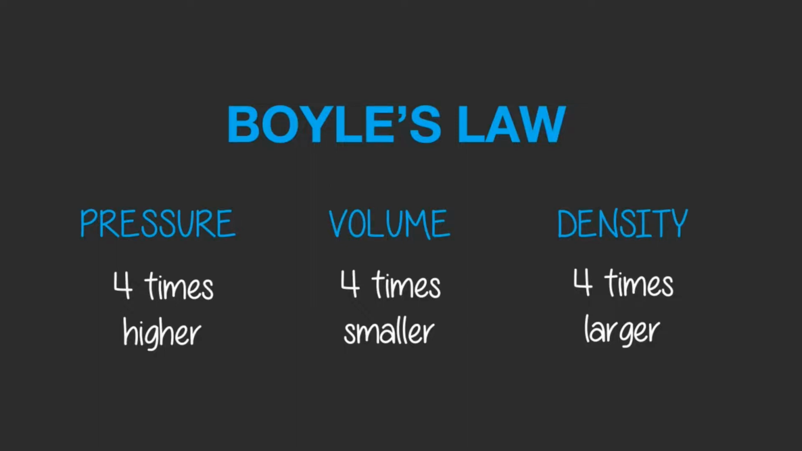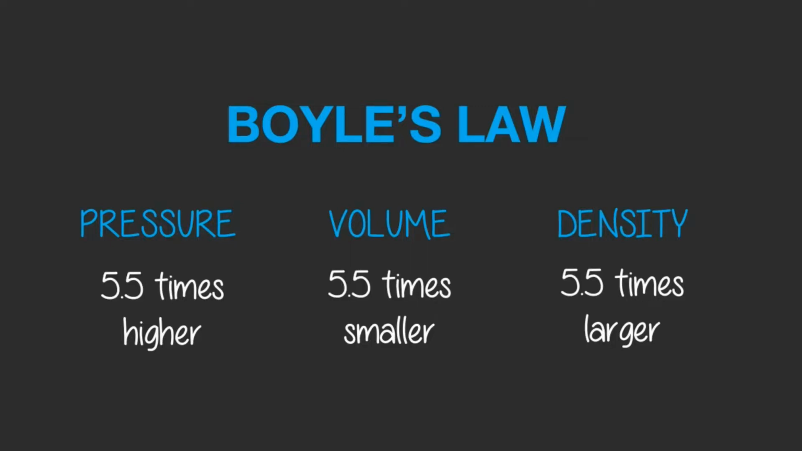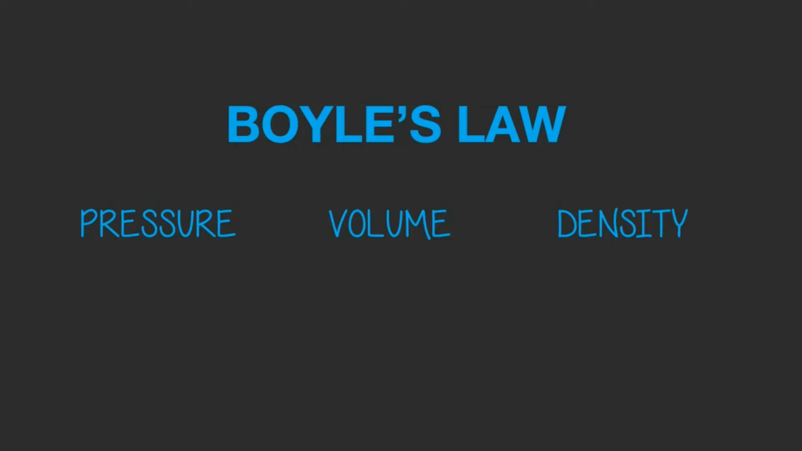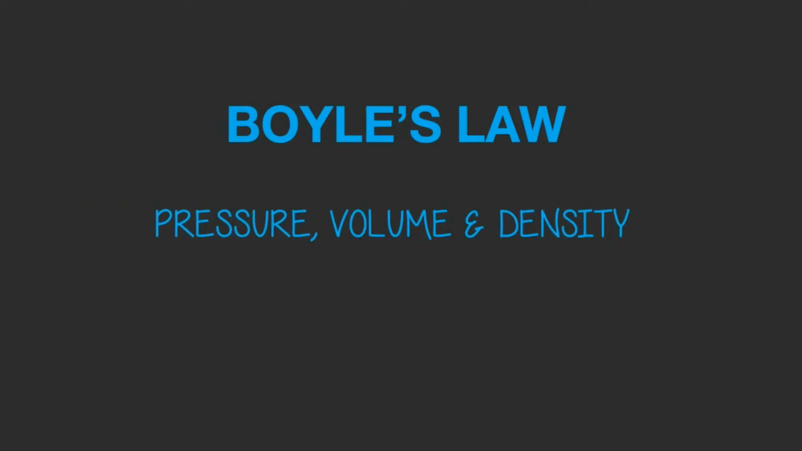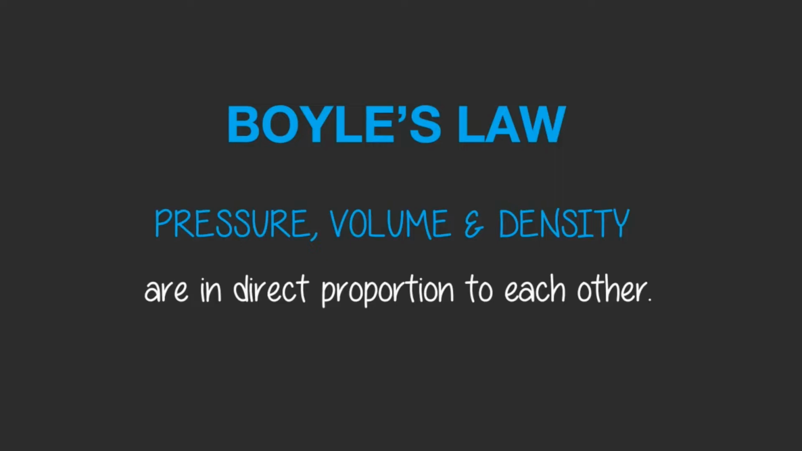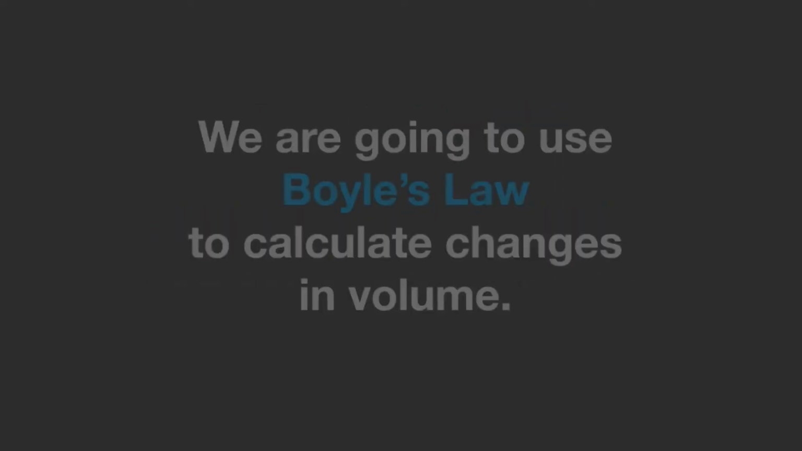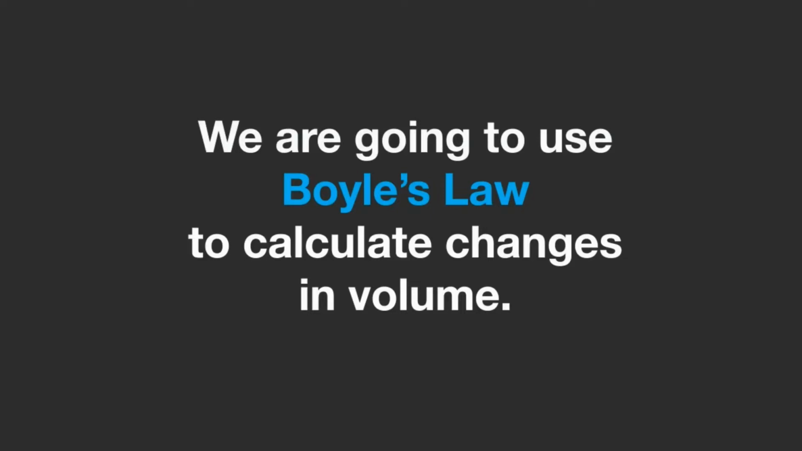Or another example, if you make the pressure 11 times higher, the volume becomes 11 times smaller and the density becomes 11 times larger. Or if you make the pressure 5.5 times higher, the volume becomes 5.5 times smaller and the density becomes 5.5 times larger. So what he discovered was that the pressure, volume and density are in direct proportion to each other. We are going to use Boyle's law to calculate changes in volume.